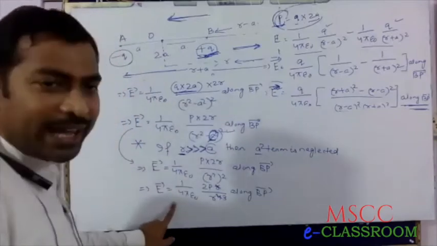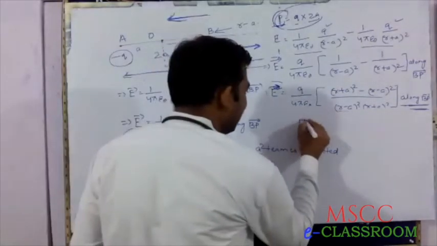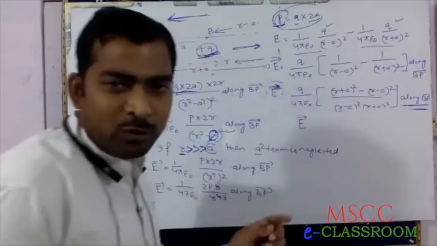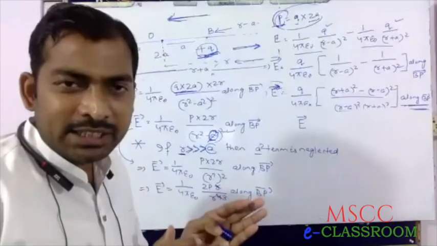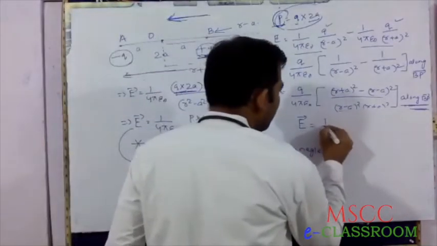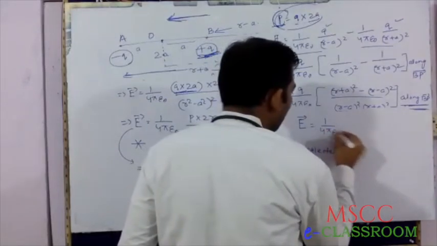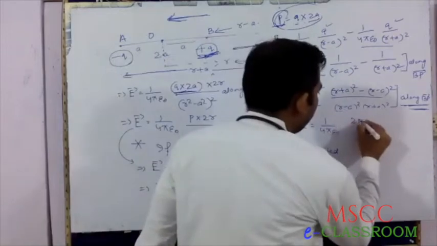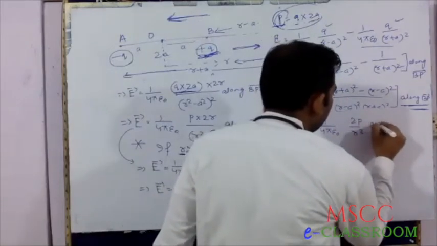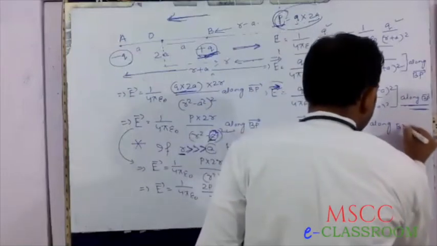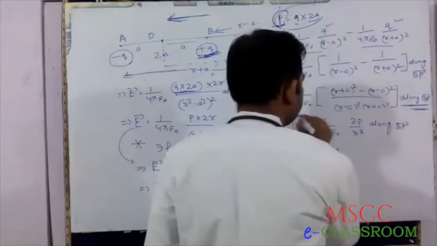Therefore, last line: the electric field intensity at point P due to a dipole, E equals 1 by 4 pi epsilon naught, 2P by R cube, along BP.